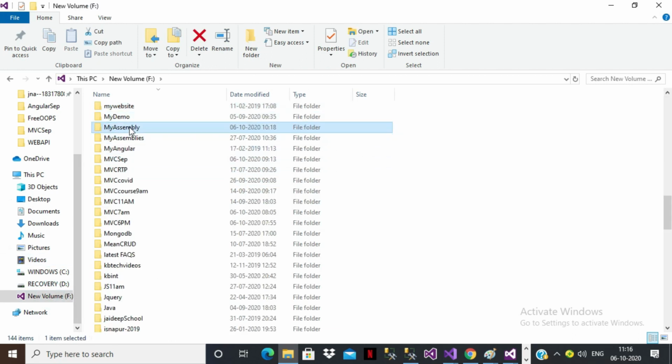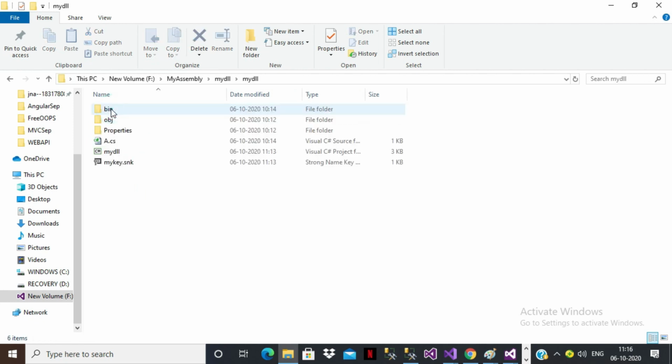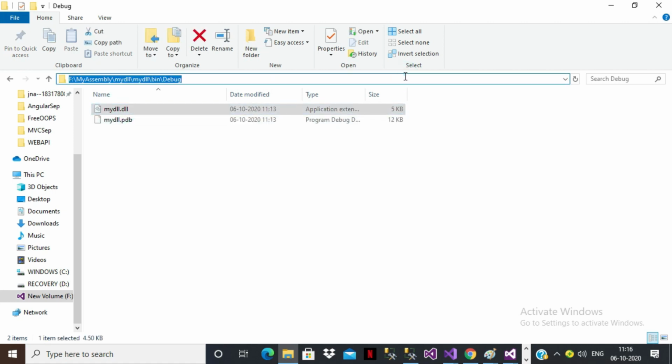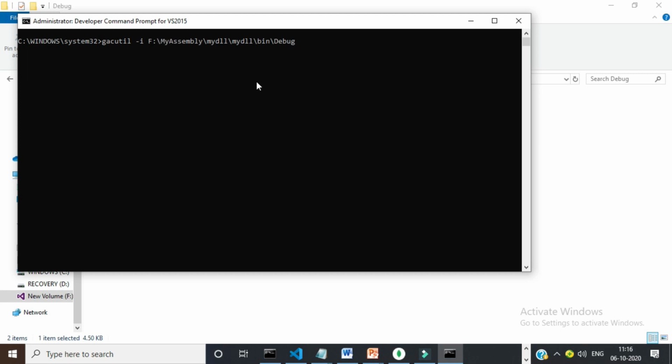In this one you have my DLL, in this one you have bin, debug, and this is your DLL. Copy the path, and here you right click and paste it. Slash, and you give the name of the DLL, MyDLL.dll.